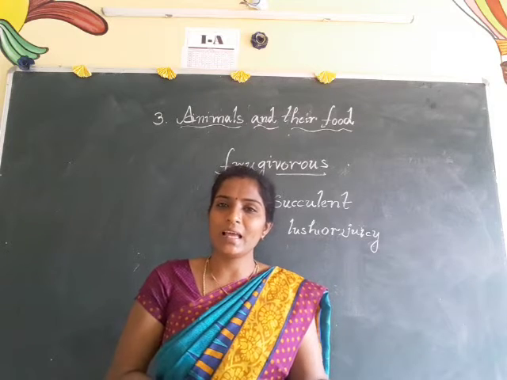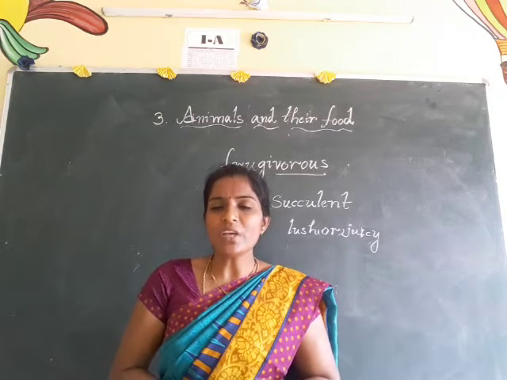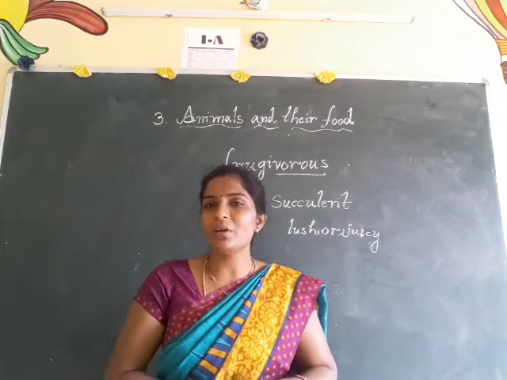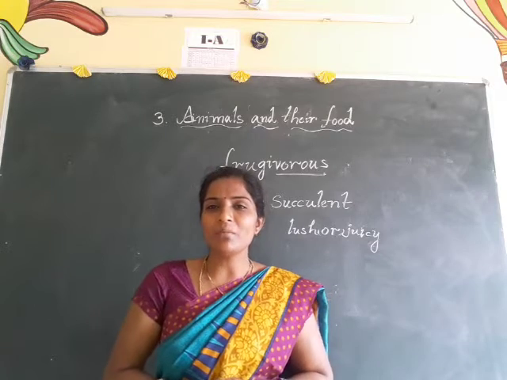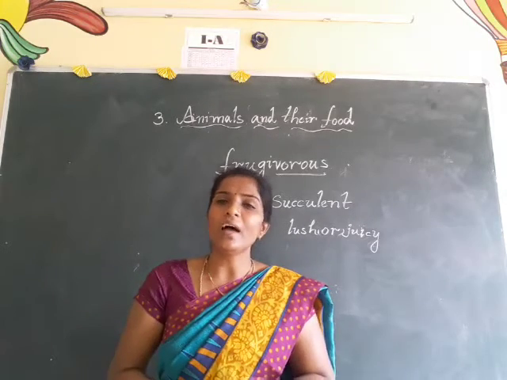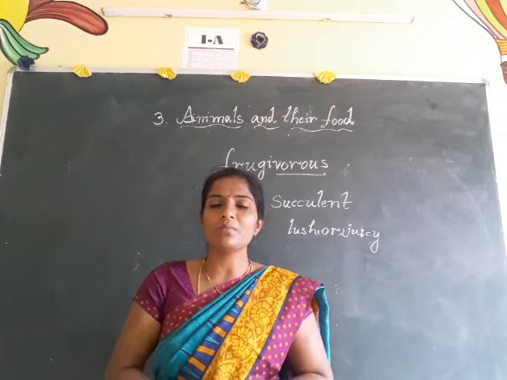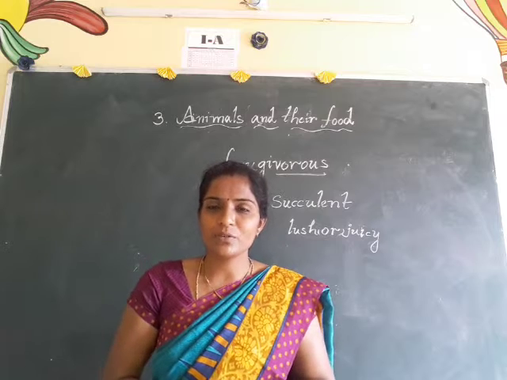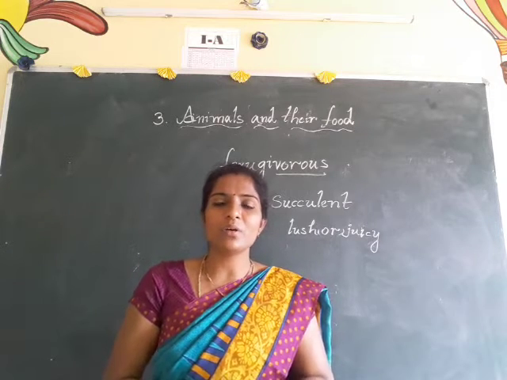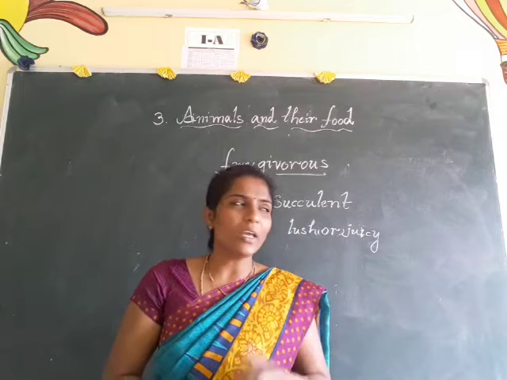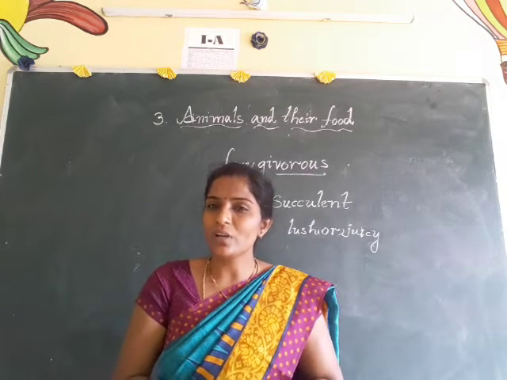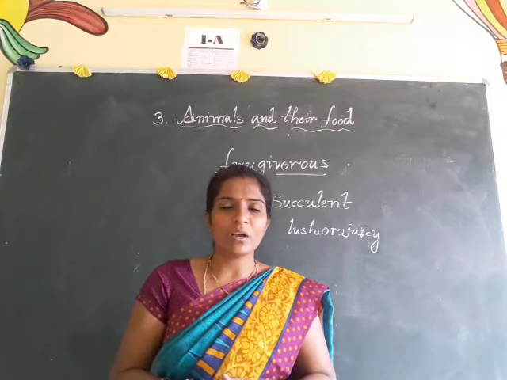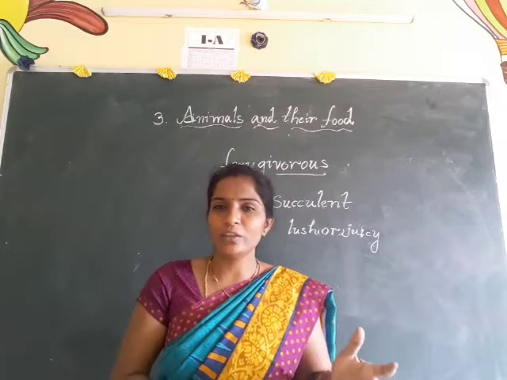Some of the animals can live in both places also. For example, frog, which we call amphibians. Animals which live among the branches we call arboreal animals, like monkey. Animals which fly in the air we call aerial animals. All birds come under these aerial animals. And coming to the next, insectivorous animals: animals which eat only insects. According to their living place, animals are divided like this.